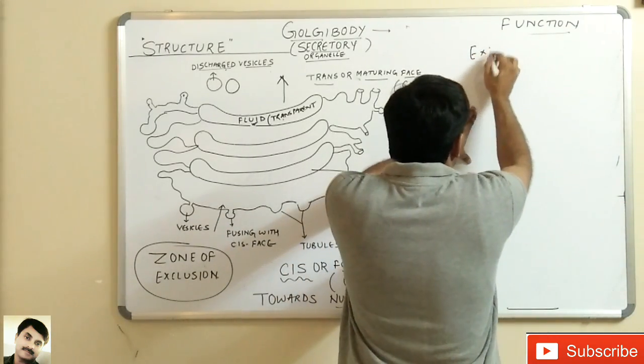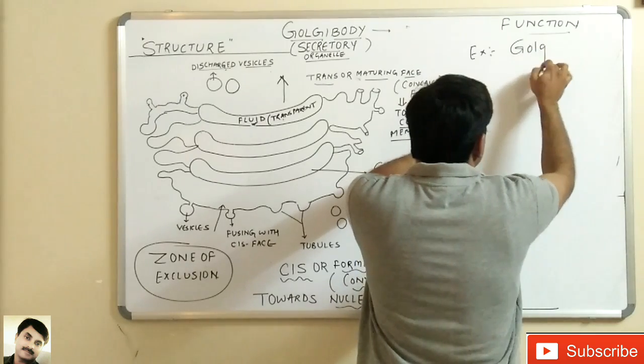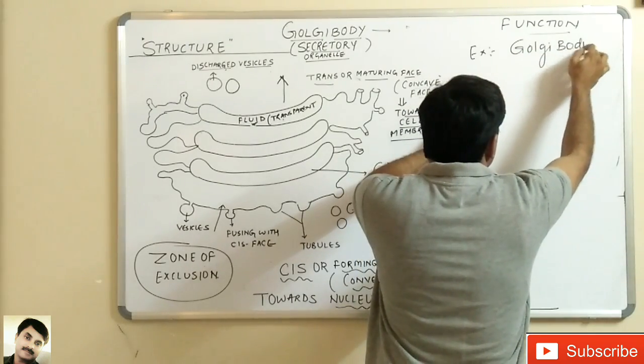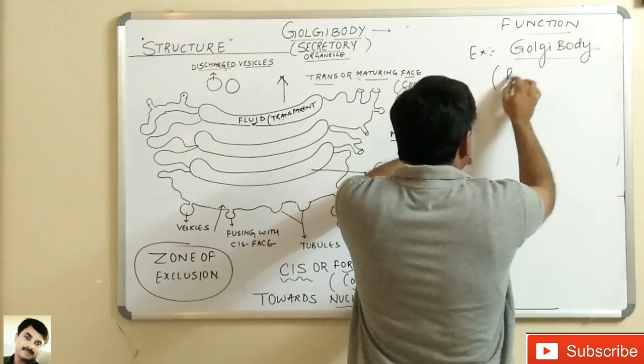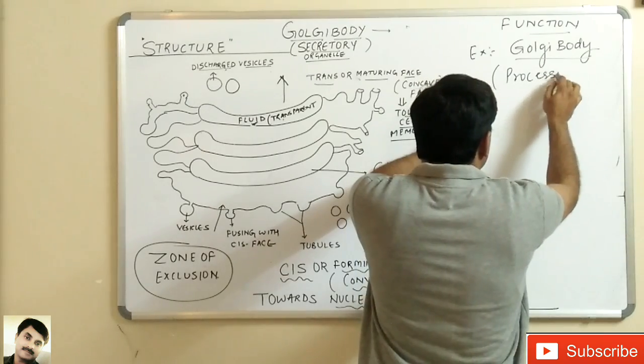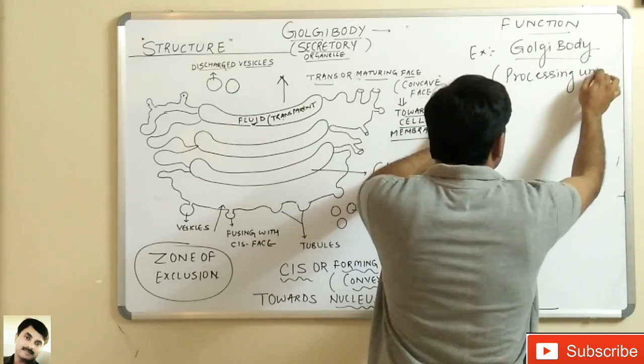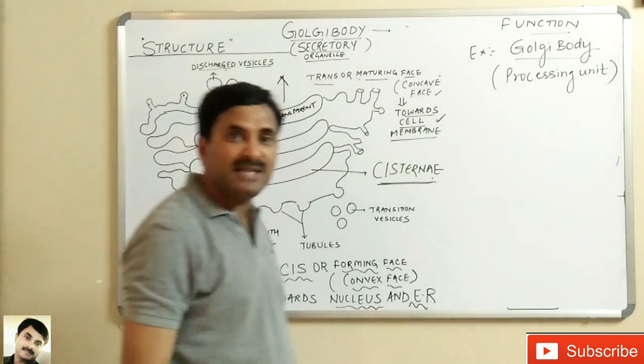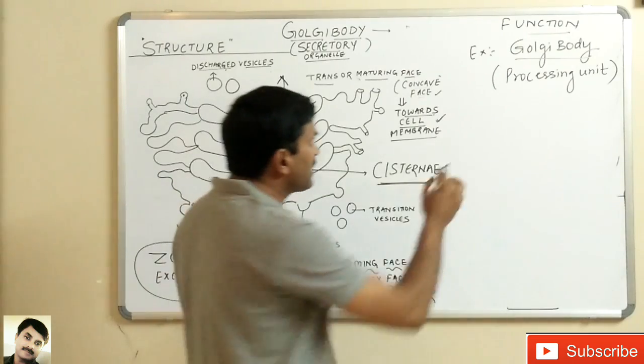See here that Golgi body is basically acting as a processing unit. Why?